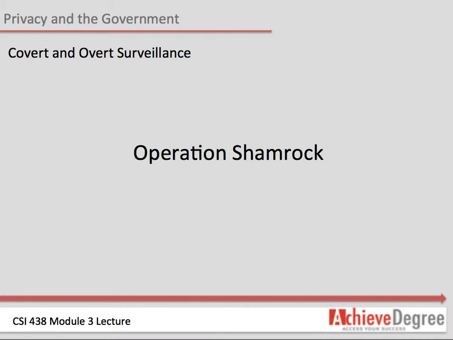Operation Shamrock began during World War II, when the U.S. government decided it needed to monitor all telegram traffic entering and leaving the United States, presumably as a way of combating espionage. Eventually, the Johnson and Nixon administrations used this surveillance infrastructure to monitor the activities of American citizens opposed to the Vietnam War, including the Reverend Dr. Martin Luther King Jr., the Reverend Ralph Abernathy, Black Panther leader Eldridge Cleaver, pediatrician Dr. Benjamin Spock, folk singer Joan Baez, and actress Jane Fonda.